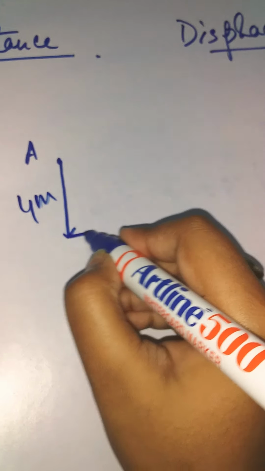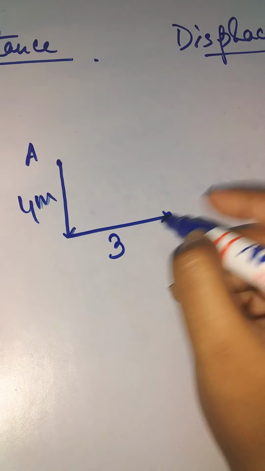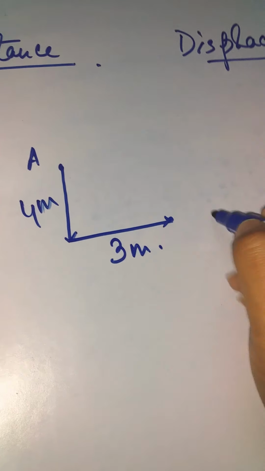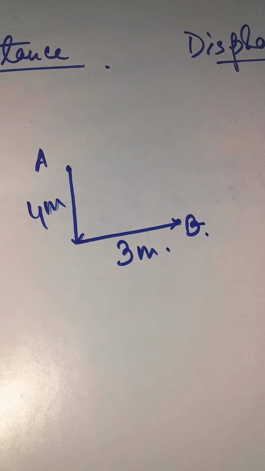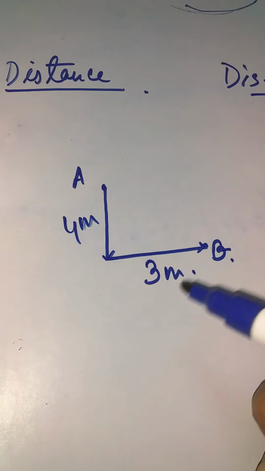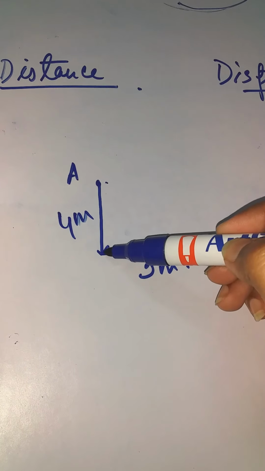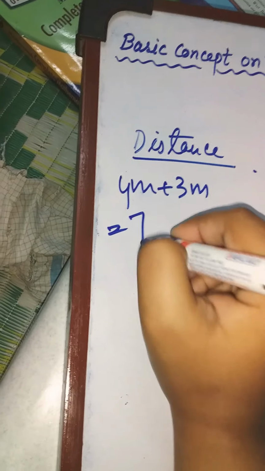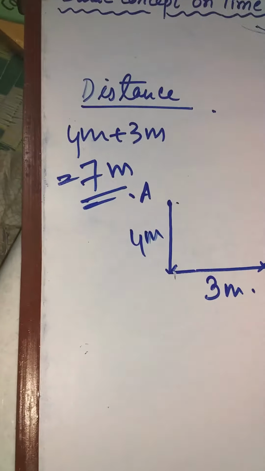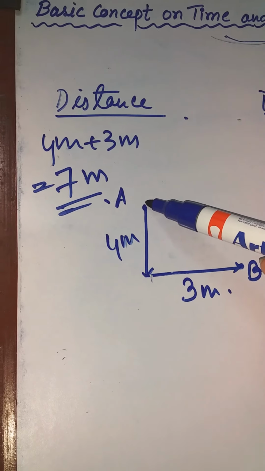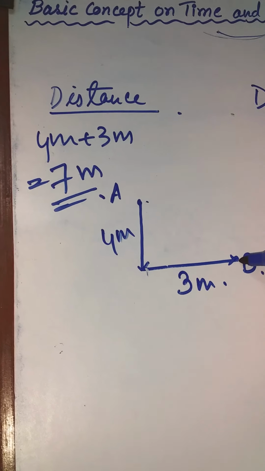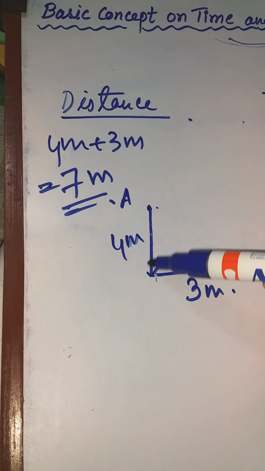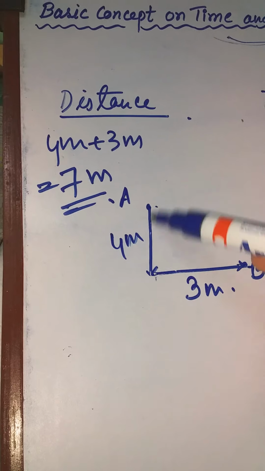From there it again goes in this direction and covers this, and the ultimate position is this. So the distance covered by that object will be, first 4 meter and then 3 meter. The distance will be 4 meter plus 3 meter equal to 7 meter. So distance means the total length covered from the starting point to the ending point.